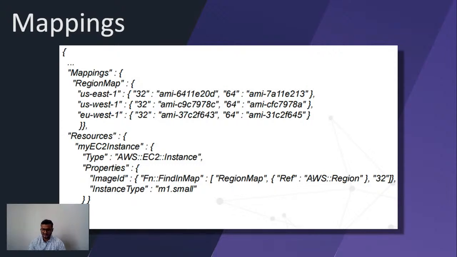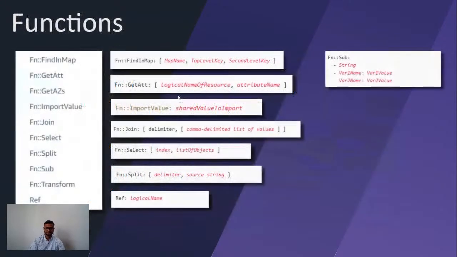For example, if I have US East 1 here and 32-bit here, the output of this block will be the value stored for US East 1 and 32, so it will become AMI 64111E2 OD. The image ID will become this one. The AMI ID will come out in this format only.